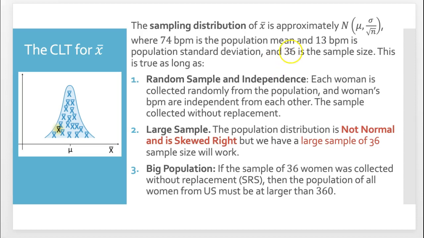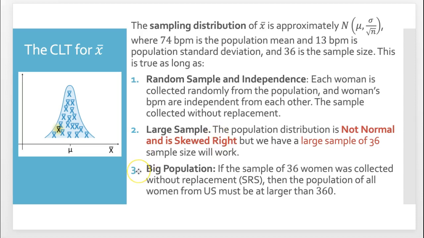This is true as long as we have a random sample and independence. So each woman is collected randomly from the population, and the women's BPMs are independent of each other. As far as a large sample goes, in this case we do need one because the population distribution is not normal and is skewed to the right. But we have a sample of 36, which is greater than 25, so that will work.